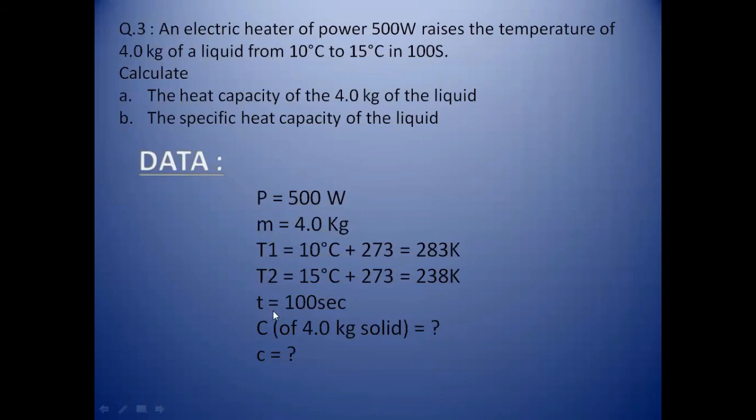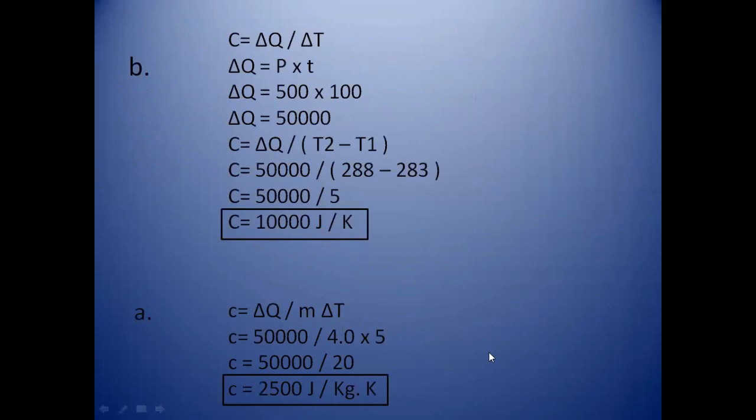Now the time is given, that is 100 seconds. And what do we have to find? We have to find both the heat capacity and the specific heat capacity. Here we find the heat capacity first. Here is the formula of heat capacity, but we don't have delta Q, the amount of heat, so it is unknown.